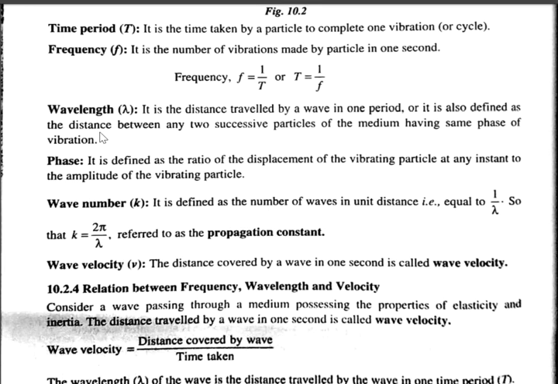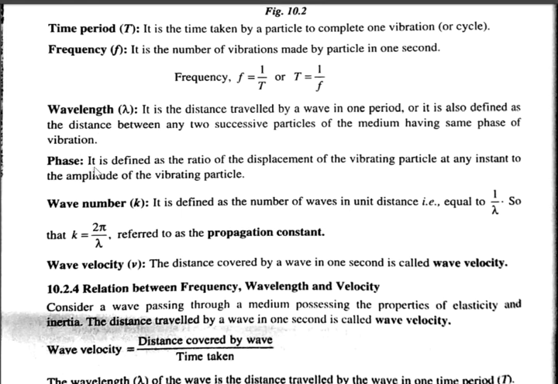Or it can also be defined as the distance between two consecutive crests or two consecutive troughs in the case of transverse waves. And in the case of a longitudinal wave, we can define wavelength as the distance between two consecutive compressions or two consecutive rarefactions. It is measured in meter.